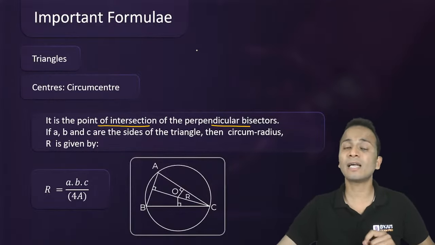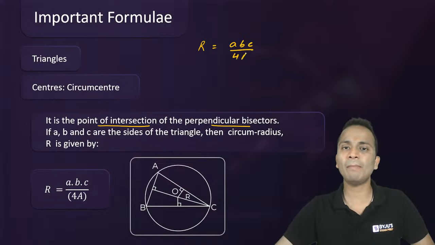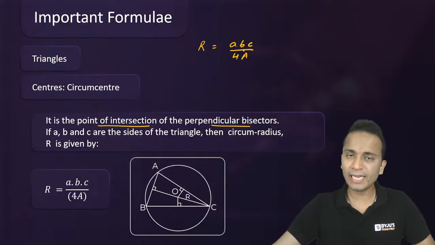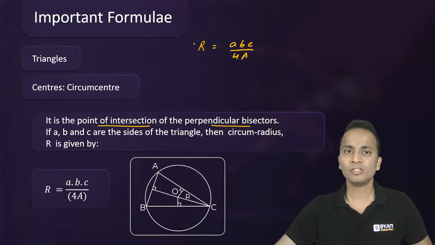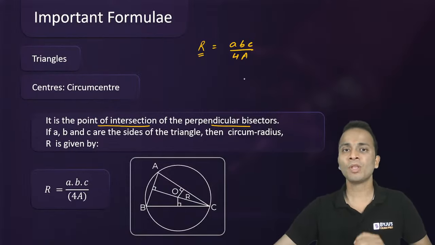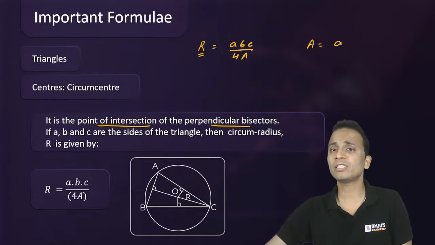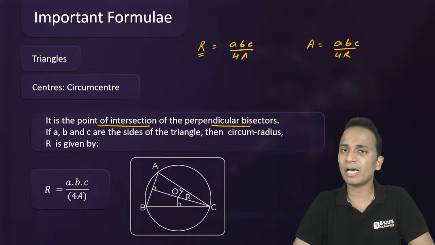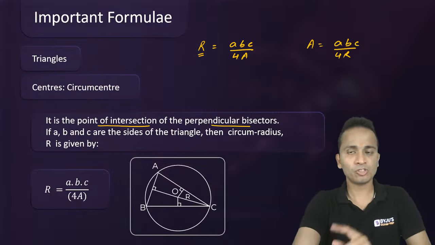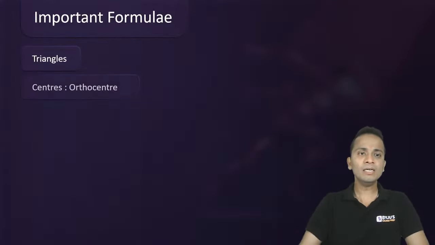Now to obtain the circumradius, the radius of this circle, which is denoted by capital R, you can use the formula ABC upon 4 capital A. A, B and C are the sides and capital A is the area. So this is how you can get capital R, the circumradius. Or this can be used as another formula, the last formula of the area of a triangle, which is ABC upon 4 capital R. So area of a triangle in terms of capital R, the circumradius. This is again one of the most important formulas that you can keep in mind for your CAT preparation.